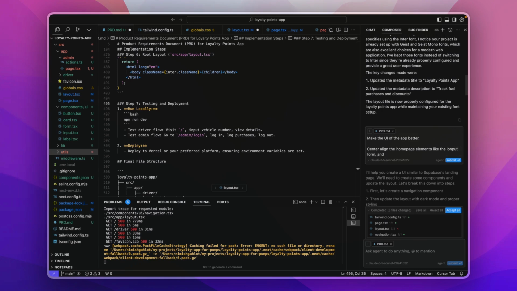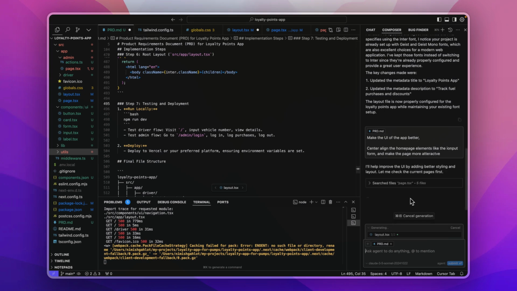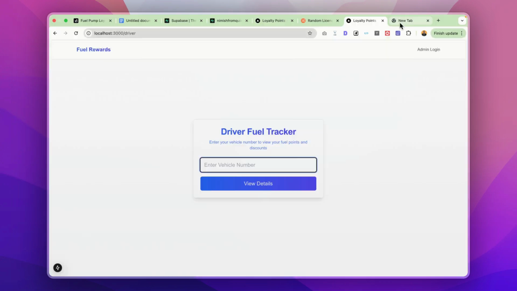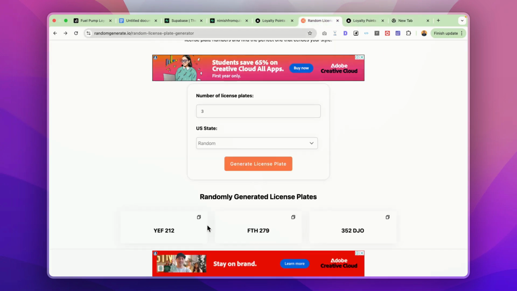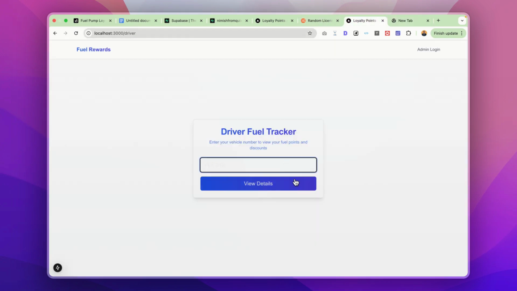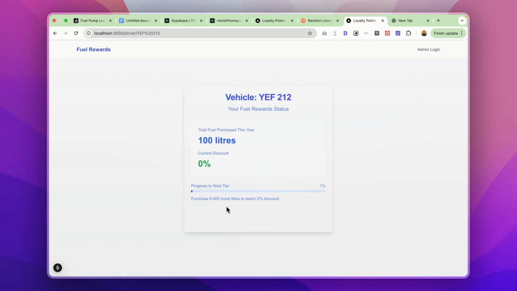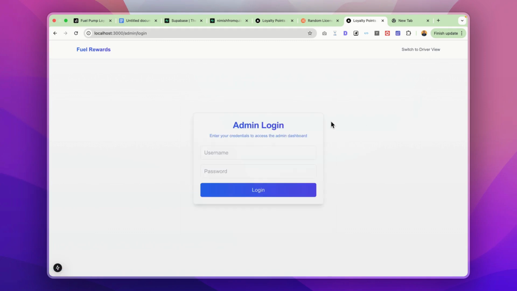Right now I'm giving it direct instructions on how I want it. But an alternative way for you to do this is you can share screenshots of the apps of how you want it to look, or you can just share screenshots of specific elements on how you want them to be. Once it has made the edits, I will try testing the UI to see if everything is working fine. This looks fine. I'm happy with the font color and the small bar at the bottom, and the admin login panel also looks fine.